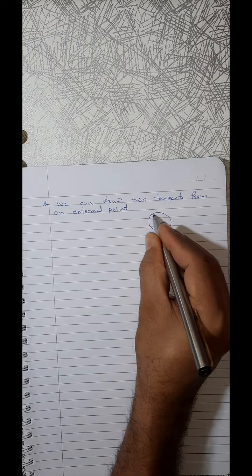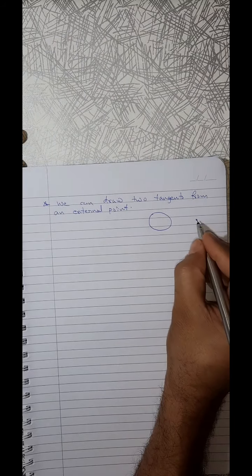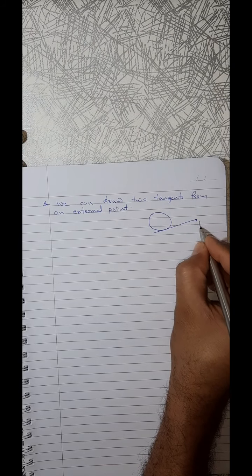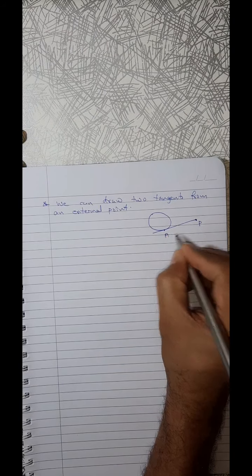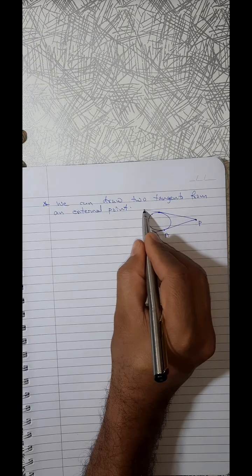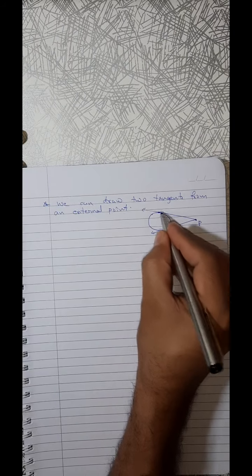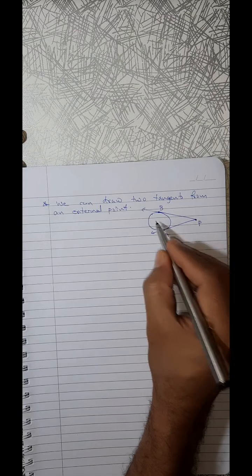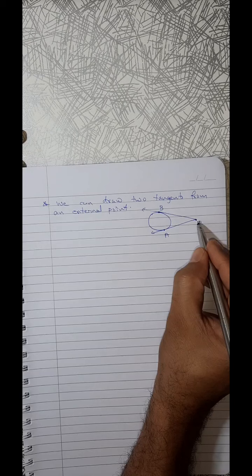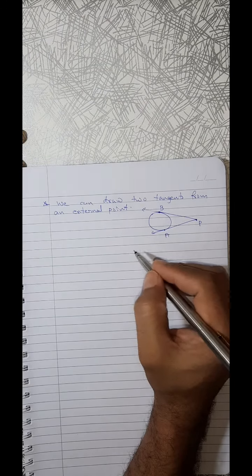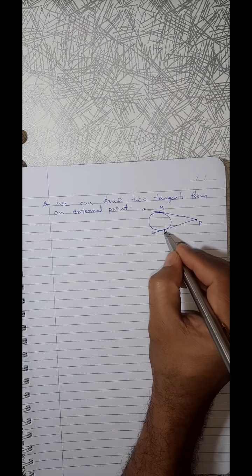Suppose there is a circle and one point is taken outside. From here we can draw two tangents. Suppose this is P, this is PA, PB. PA and PB are tangents. From this external point P, I can draw one tangent like this, one tangent like this, with points of contact B and A.